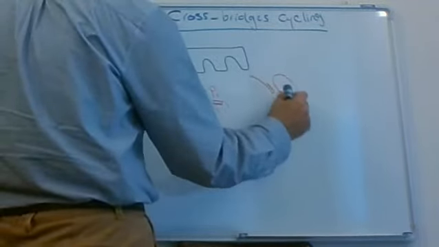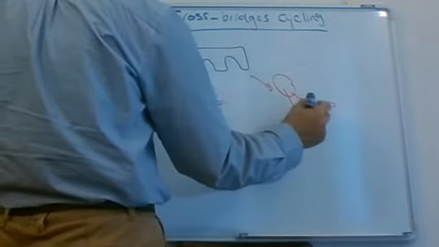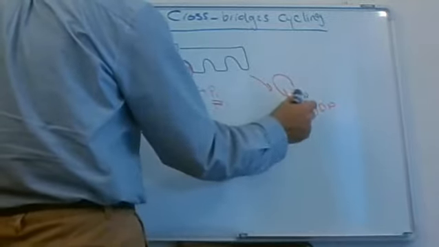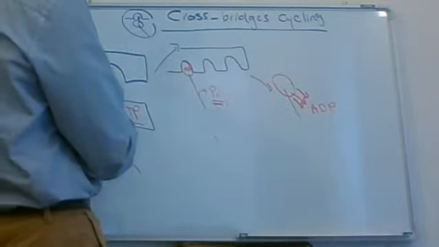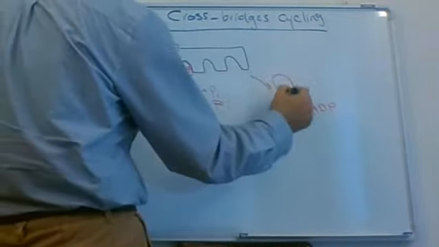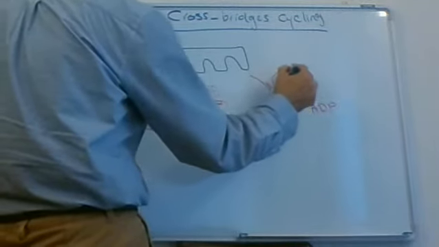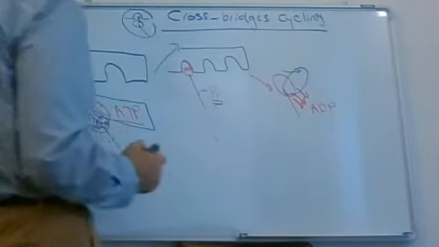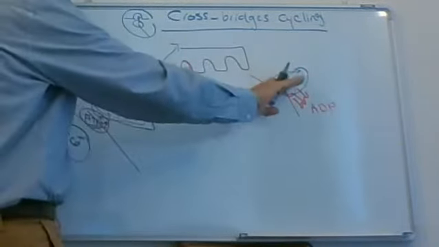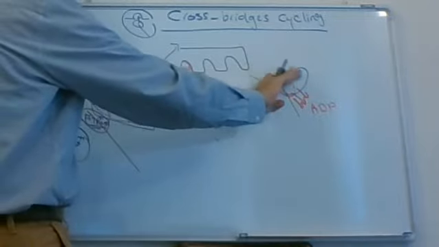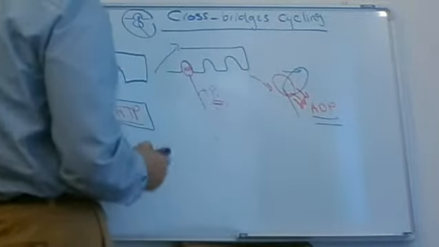The head of myosin is going to release the ADP. And with the release of the ADP, the head of myosin is going to produce a conformational change, which is bending. What's the meaning of bending? Bending means it's going to change its shape, producing a conformational change. It's going to generate a power stroke, and this is produced by the release of ADP.